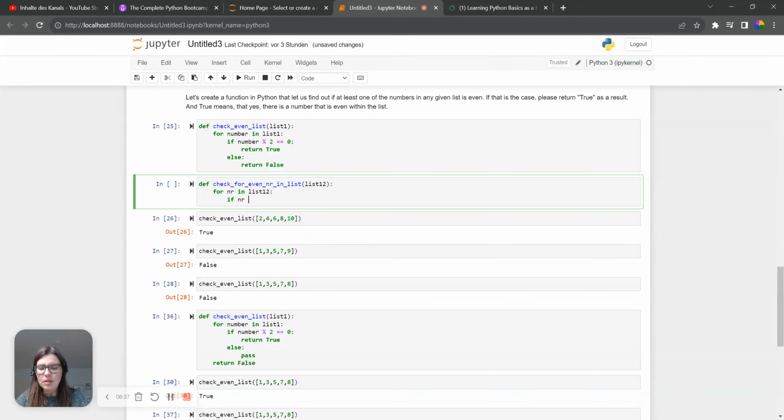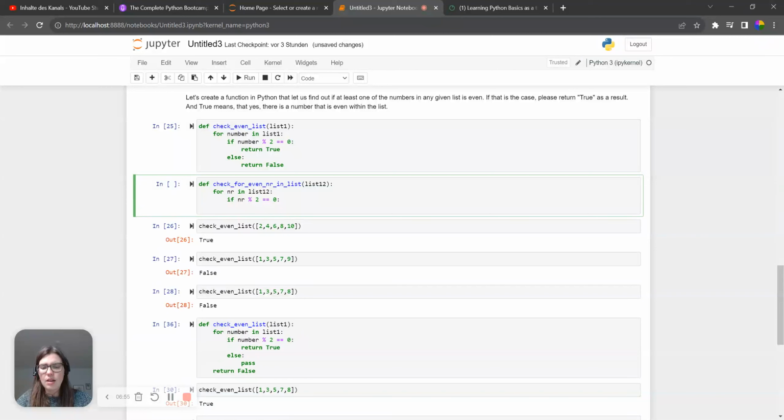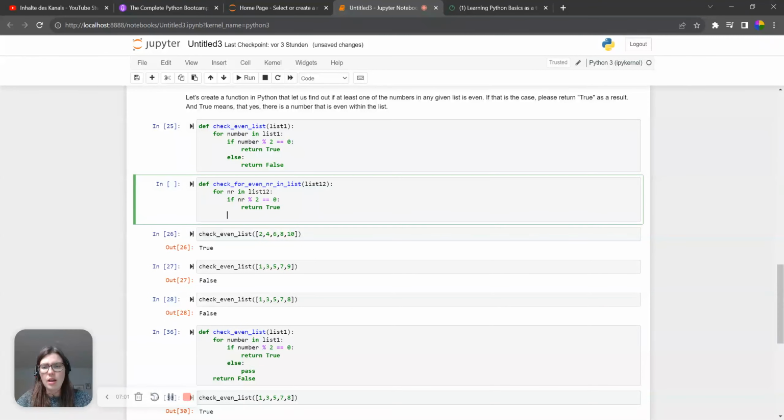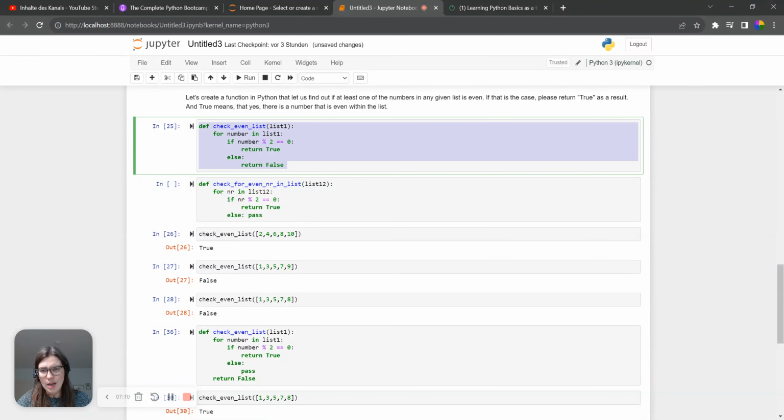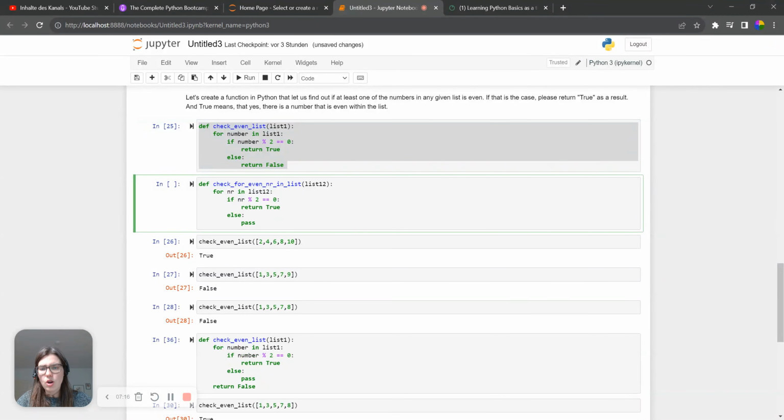So if this number, and then we have this mark here, divided by 2, or mod 2 it's called, is equal to 0. And then we say, okay, if this is true, and I'll explain in a second what this exactly means, then we want to return true. So basically our result should be true. If this is not right, then we say pass. I'll explain why, because what we see here is actually wrong, and why it doesn't work. But let's first focus on what it actually means if we say the number mod 2 equals 0.